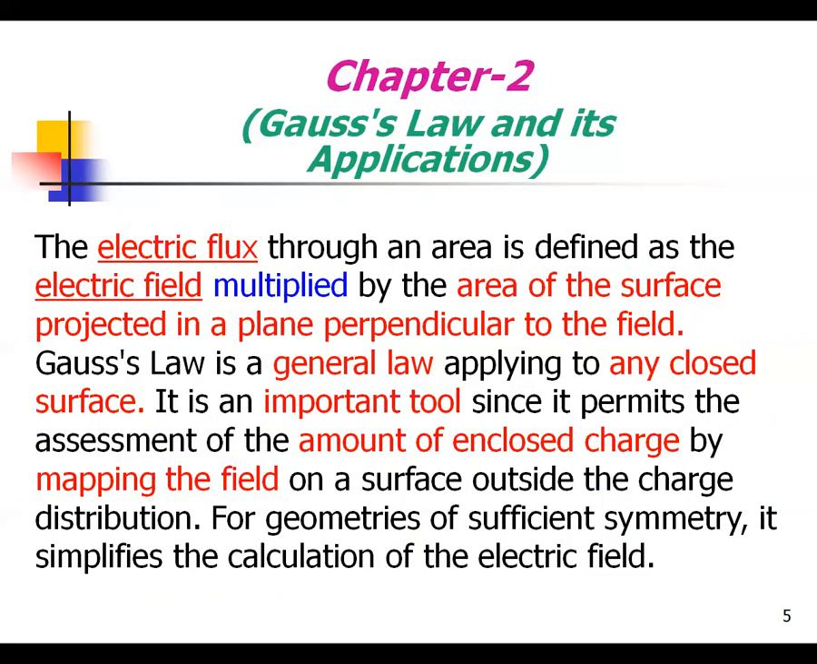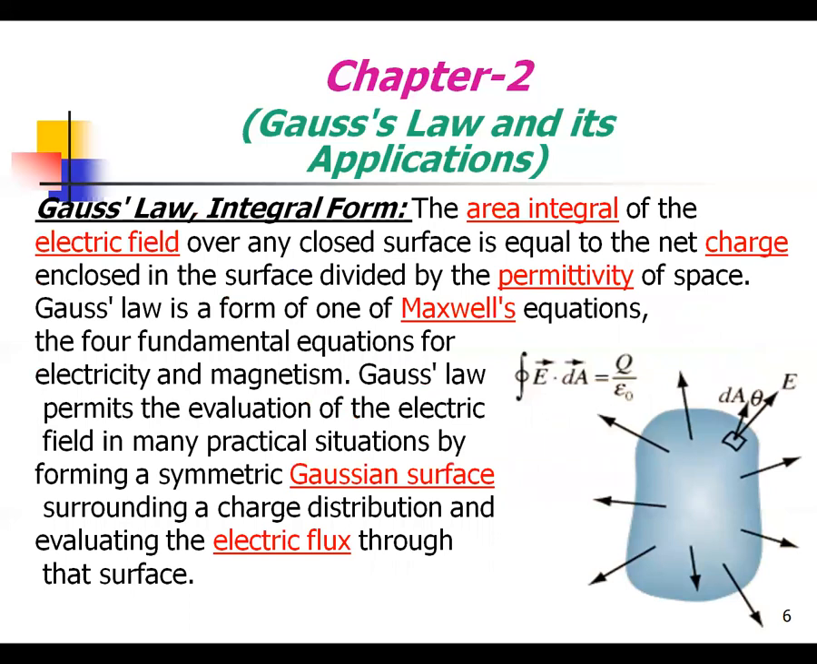Now, the electric flux through an area is defined as the electric field multiplied by the area of the surface projected in the plane perpendicular to the field. Gauss law is a general law applying to any closed surface. It is an important tool since it permits the assessment of the amount of enclosed charge by mapping the field on the surface outside the charge distribution. For geometry of sufficient symmetry, it simplifies the calculation of the electric field. So this is the general form of Gauss law.